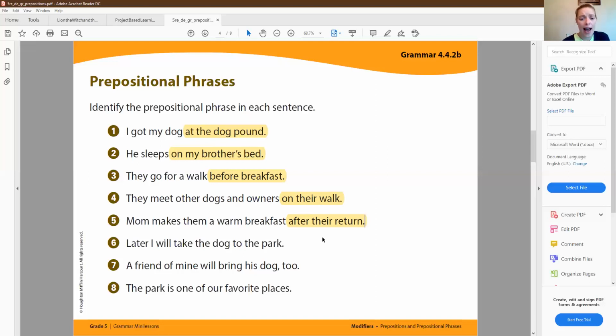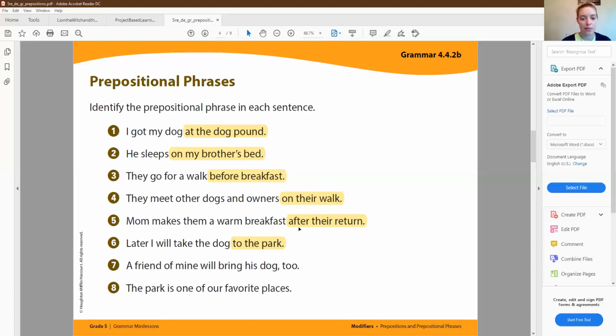Okay, let's look at number 6. Later, I will take the dog to the park. Okay, so later I will take the dog. Where are you taking the dog? To the park. Sorry, to is a preposition. So to the park would be your prepositional phrase. Okay.